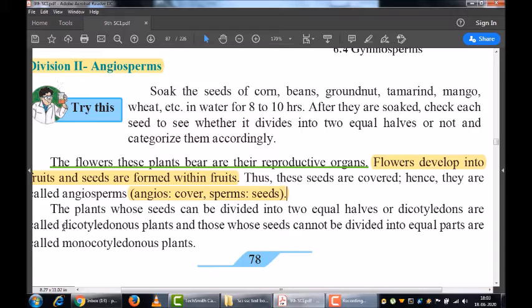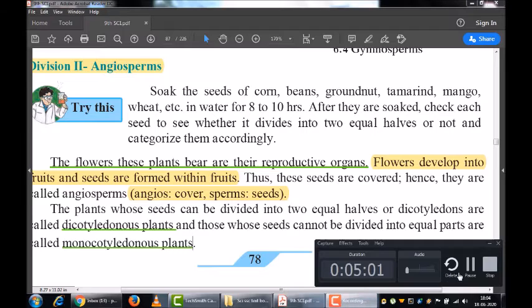Now again, angiosperms are divided into two different categories: dicotyledonous plants and monocot or monocotyledonous plants. The difference between the dicot and monocot we will be studying in the next section. Now you can perform the eye exercises which were given to you.